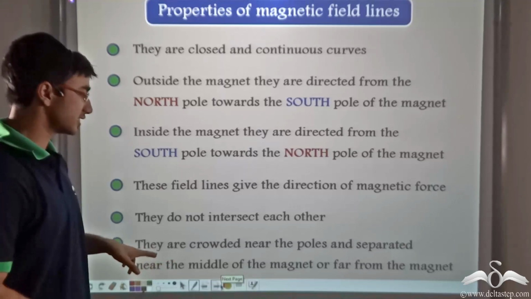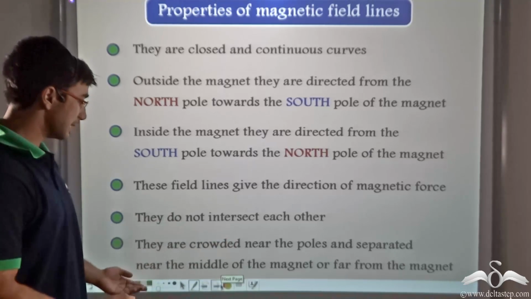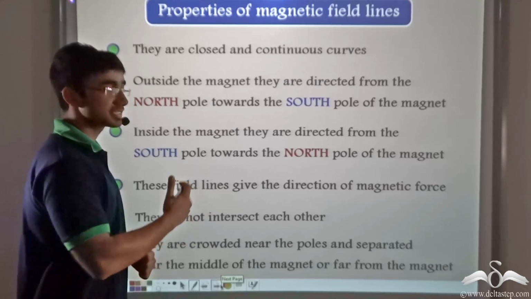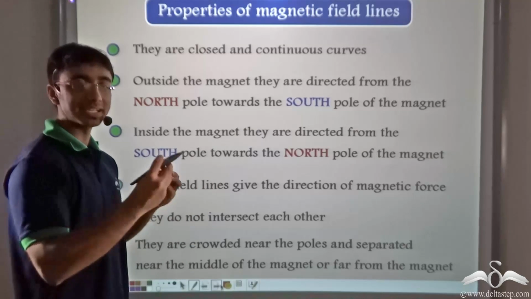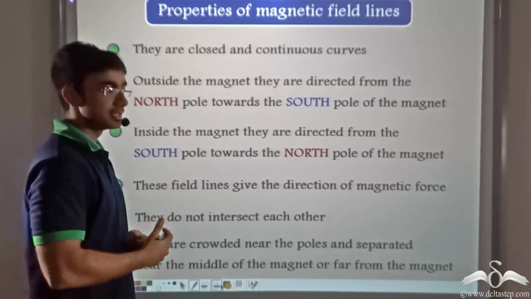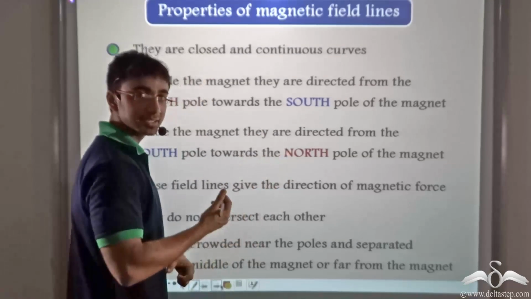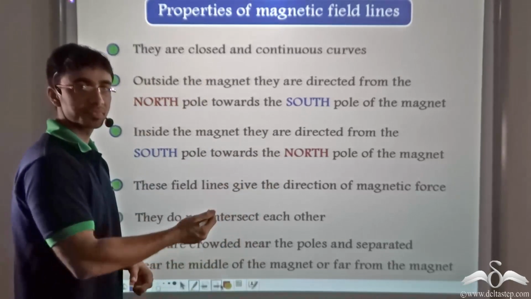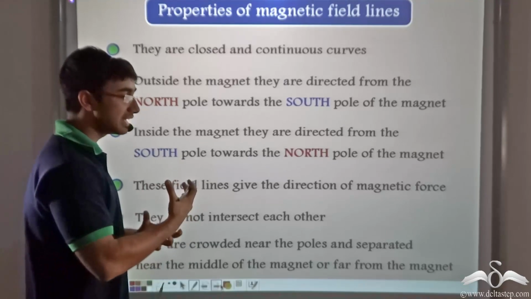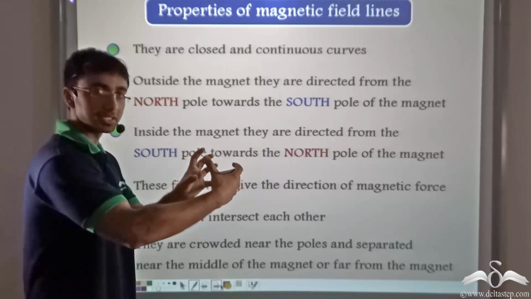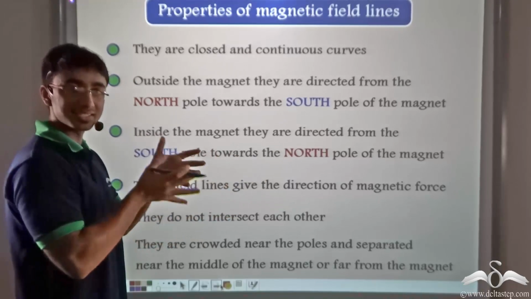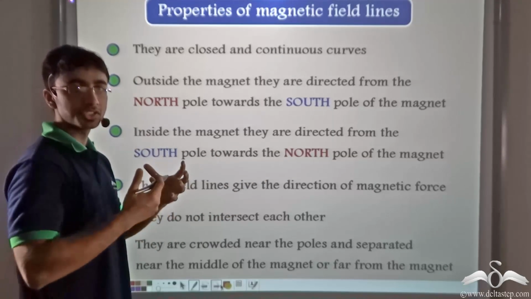Magnetic field lines are crowded near the poles and separated near the middle of the magnet or far from the magnet. This is how we found out that the interaction of any substance is far more at the ends than at the center. Even if we take a magnet near a particular substance, the force or the influence will be more because the field lines will be more crowded near to it. But if we take the magnet far away, then the field lines will become less crowded and the force or influence will be less.